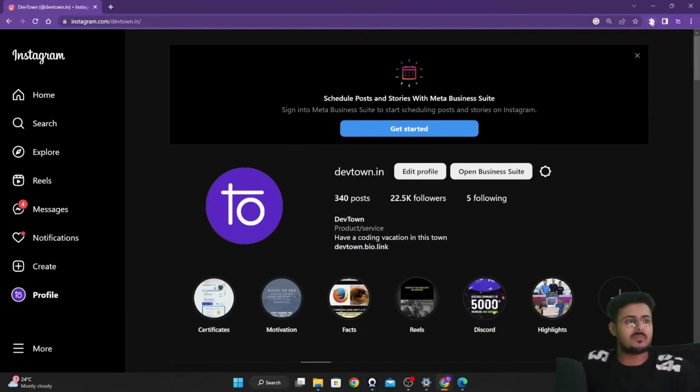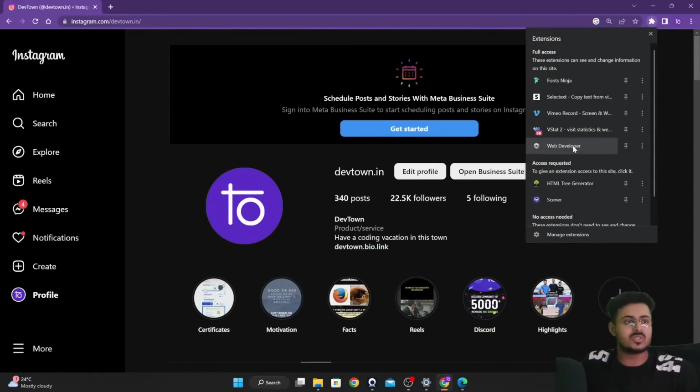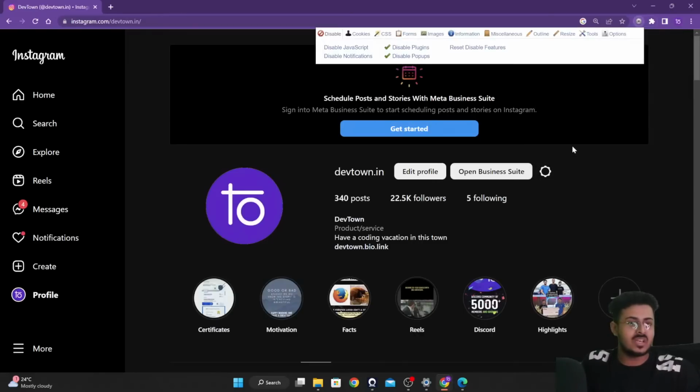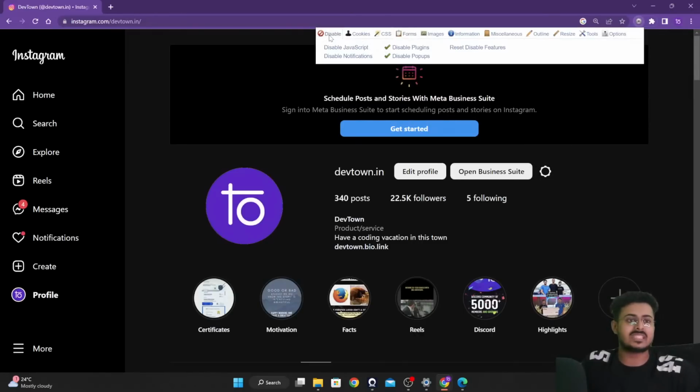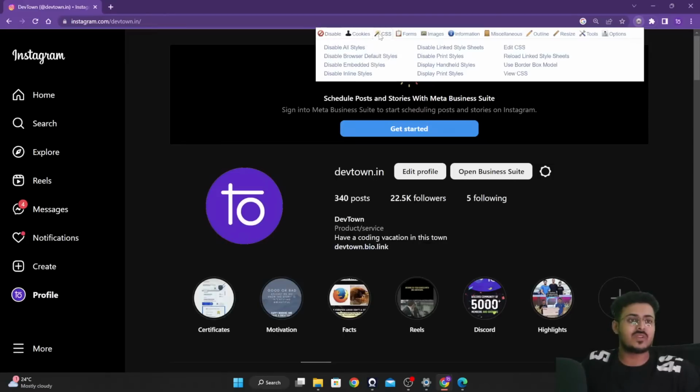Now I'm going to open up my Chrome extensions. I'm going to use the web developer Chrome extension, and then I'm going to disable the CSS. I'm going to disable all the CSS from my website. Disable all styles, so CSS won't be working. You will be able to see only JavaScript and HTML code. That's it.